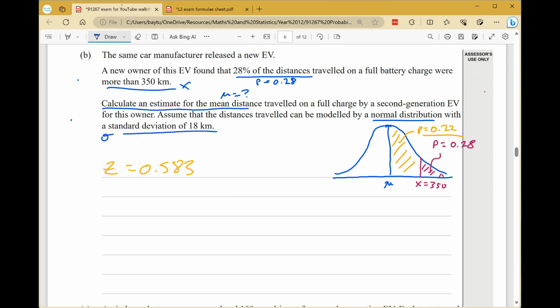So we can now use that to calculate the mean. So let's substitute everything we know into the equation. So 350, take away the mean over 18, and we'll go through the process to solve for the mean. So multiply both sides by 18. So again, get rid of that fraction first by multiplying by its denominator. So 10.494. Then take away 350 from both sides.